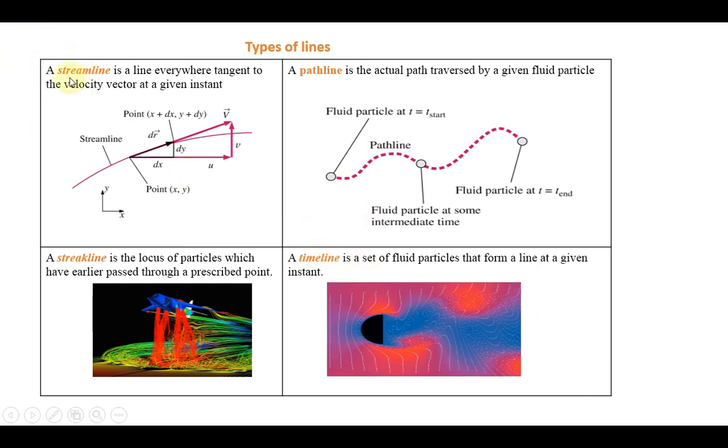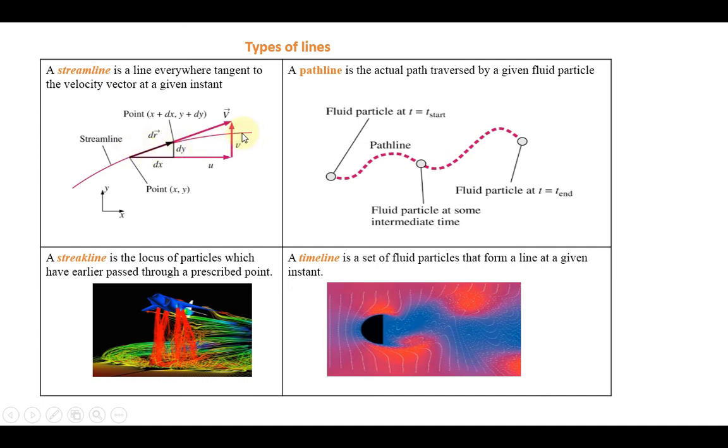The first one is the streamline. A streamline is a line everywhere tangent to the velocity vector at a given instant. Okay, that is the meaning of the streamline. For example, this is a line. I am taking any point on the particular line, and I draw a tangent at that point. Consider the arrow mark: the arrow mark is nothing but a tangent to the particular line.